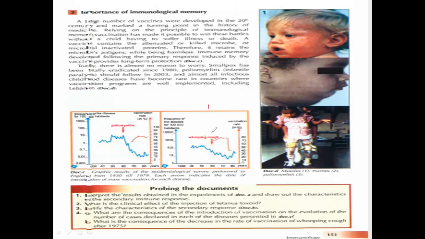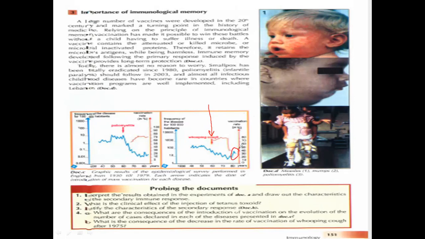When we introduce the vaccine at this arrow, the frequency of the disease decreases below 10 per 100,000 as the vaccination rate increases. But we have here an increase again.